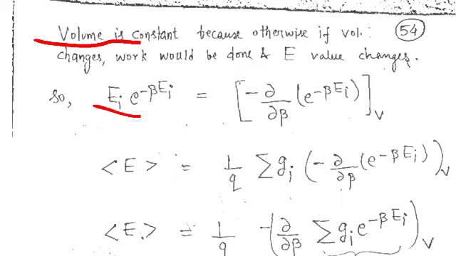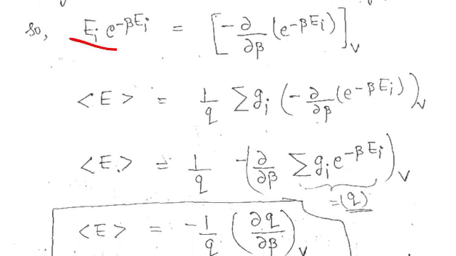The energy of the system will change if the volume changes, because of the change in volume you will get some amount of work done, and that work would lead to a change in the energy, and that's why here we are taking the volume as constant.